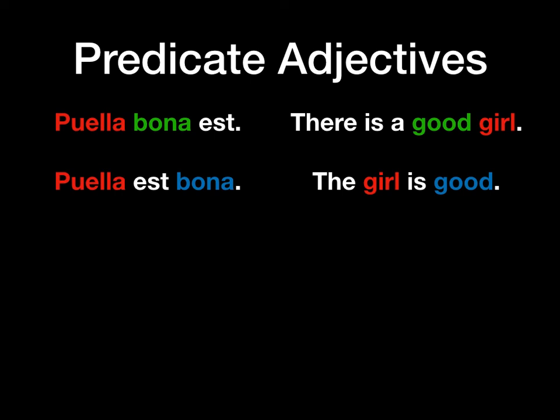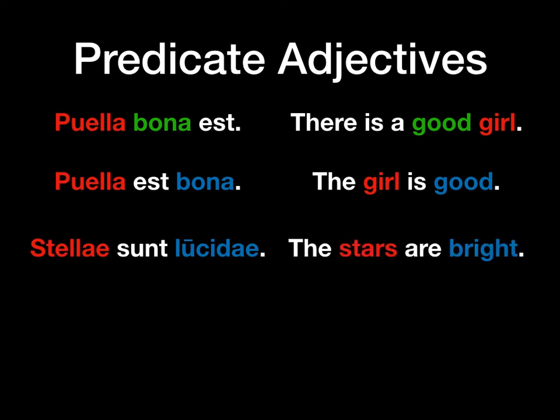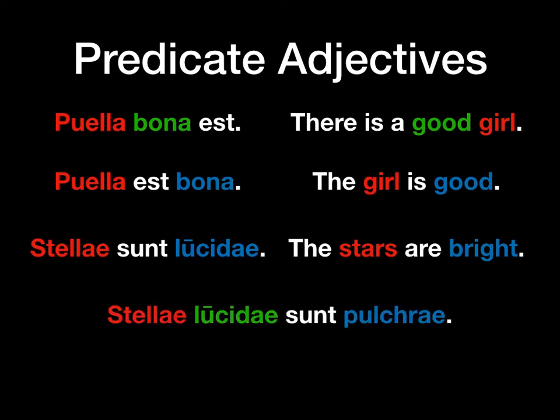We can also use attributive and predicate adjectives together. So we can say, stellae sunt lucide. The stars are bright. But we can also say, stellae lucide sunt pulchre. The bright stars are beautiful.